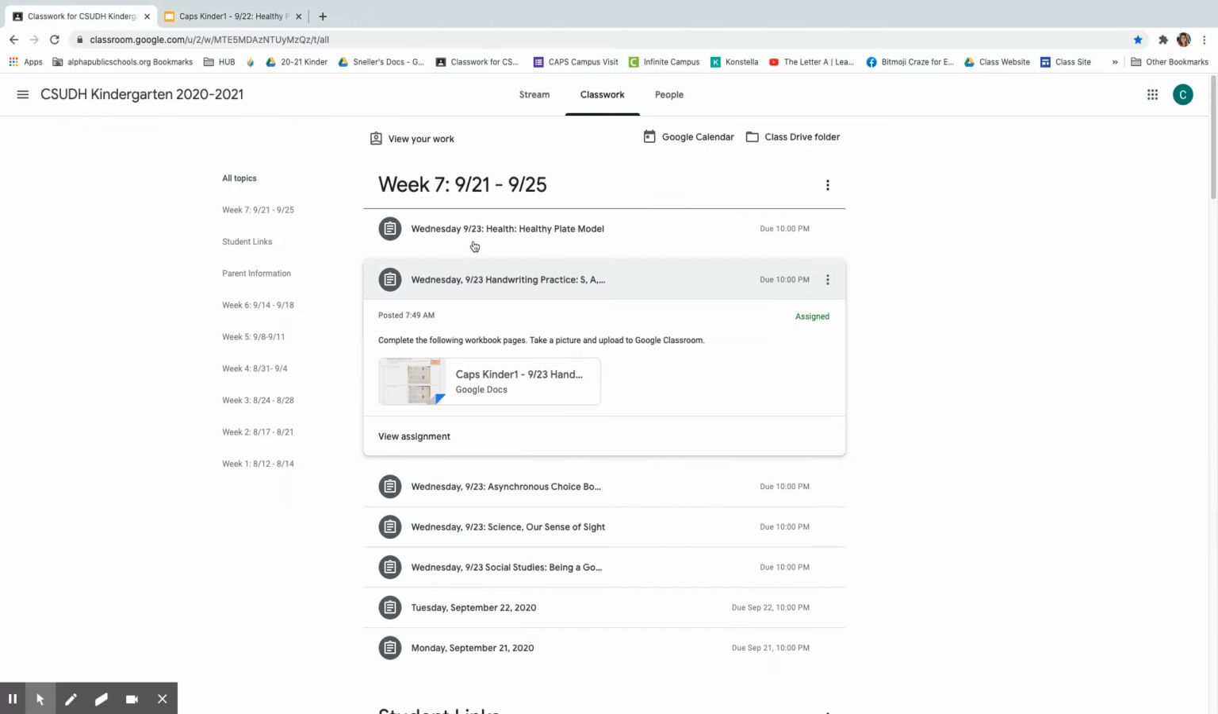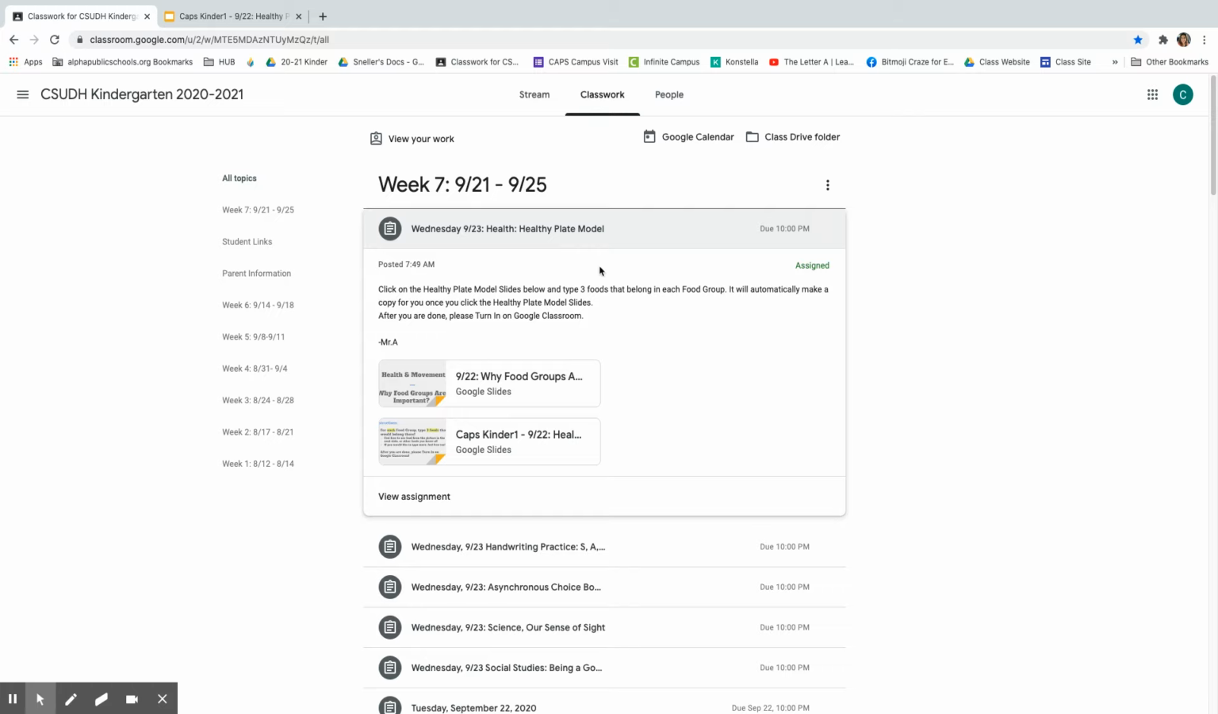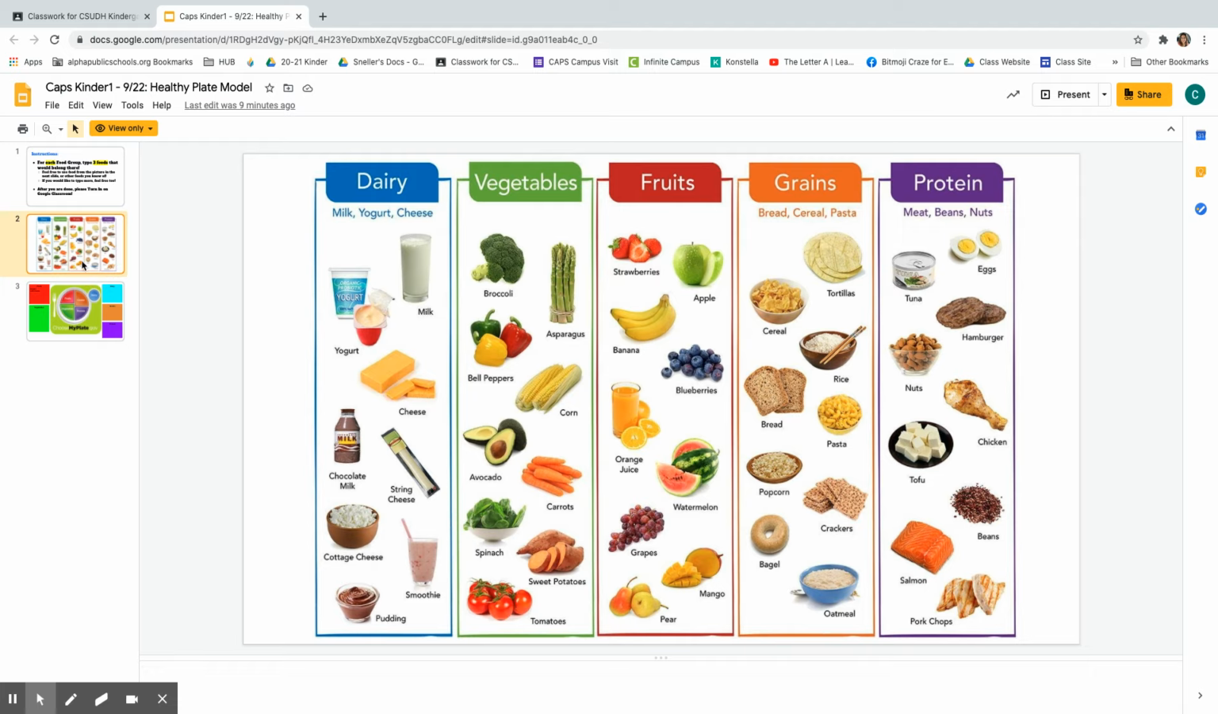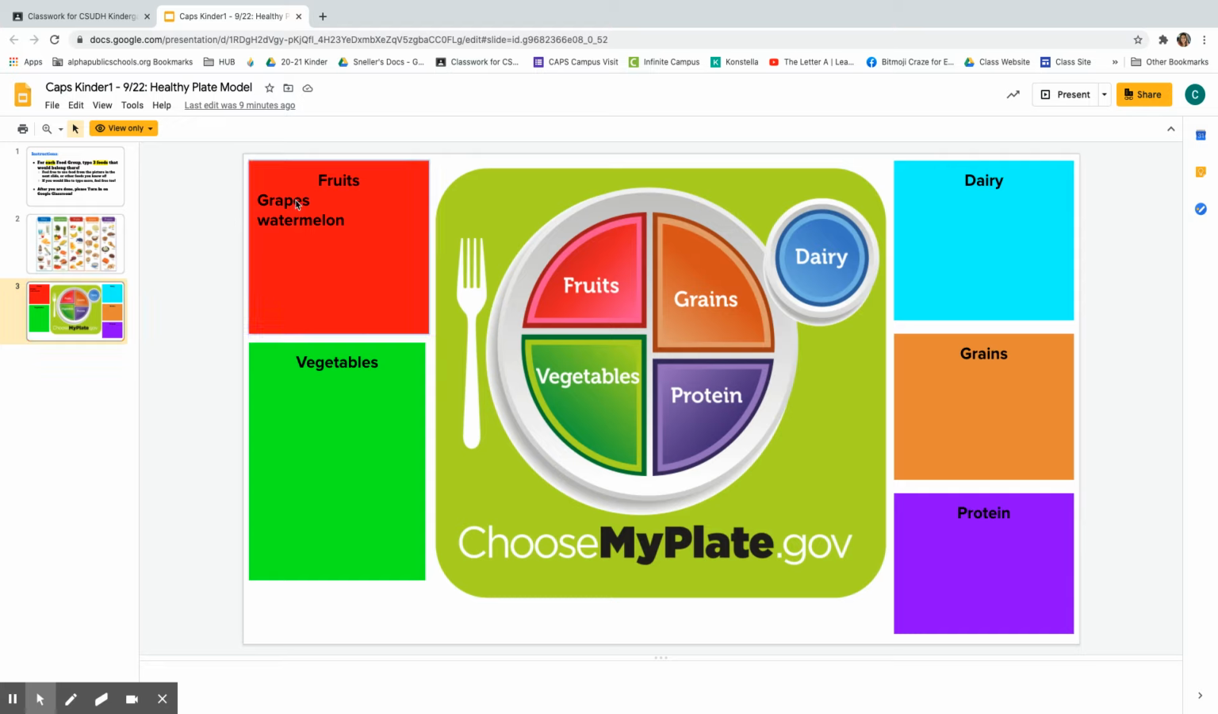All right, and the last activity here is Mr. A's health assignment for the healthy plate model. It already opens up here. So in this activity, what you are going to do is have your scholar review what is in each group and have them add 3 examples in each of our food groups.